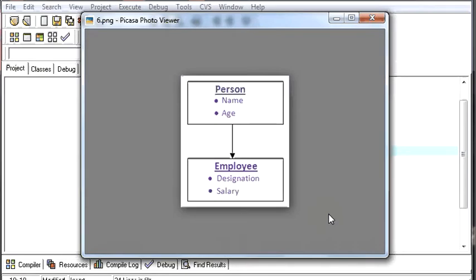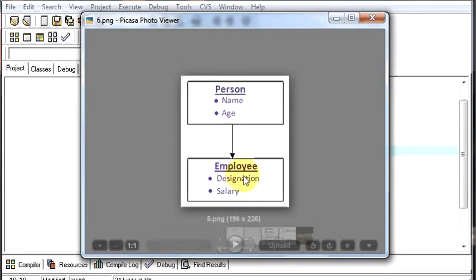And here is an example to explain the relation between two classes using inheritance. Suppose you store the name and age of a person in class A, and you store the designation and salary of that same person in another class. So this is how you create a relation between two classes. The designation and salary depend upon the name and the age. This class can use the name and age written in this class, but this class cannot use the designation and salary written in this class. The reason is this is the base class and this is the derived class.